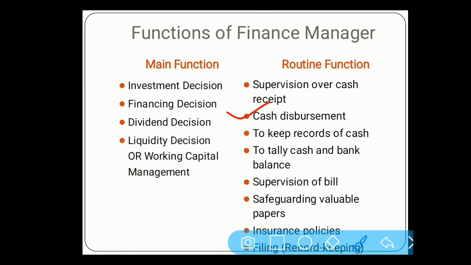Number three is to keep record of cash. Already we have discussed every company is working for money only. Companies are collecting money from their debtors as well as they have to do payment to their creditors.